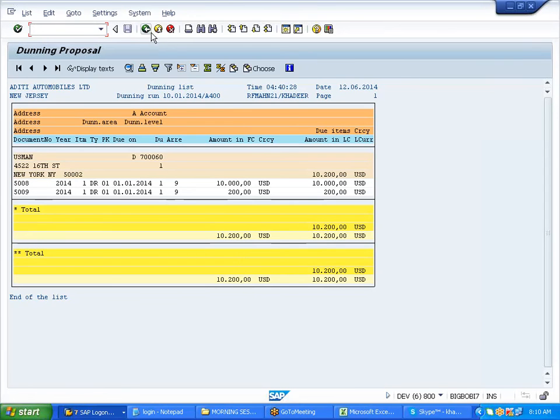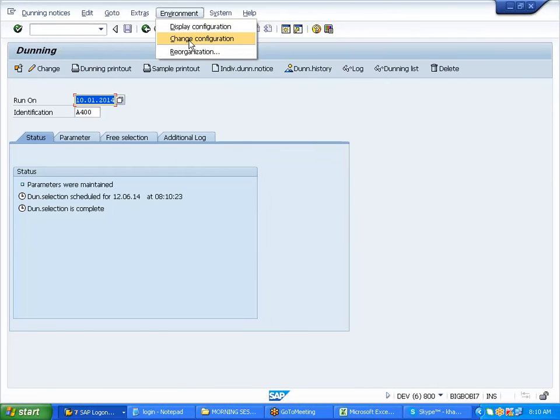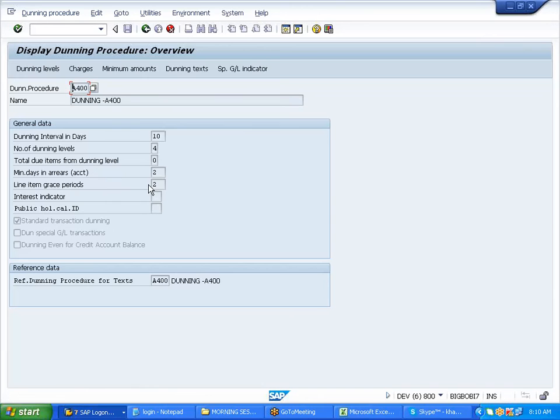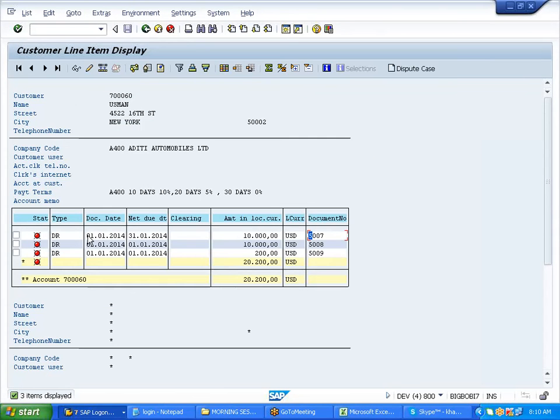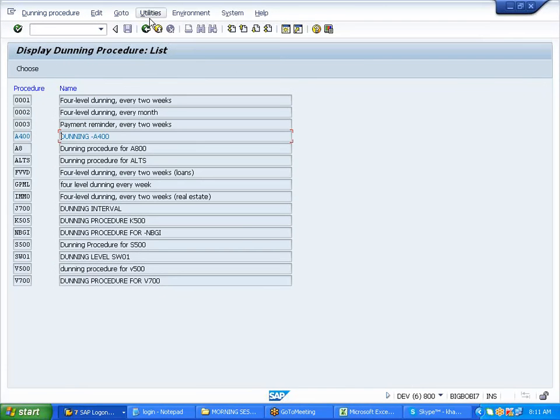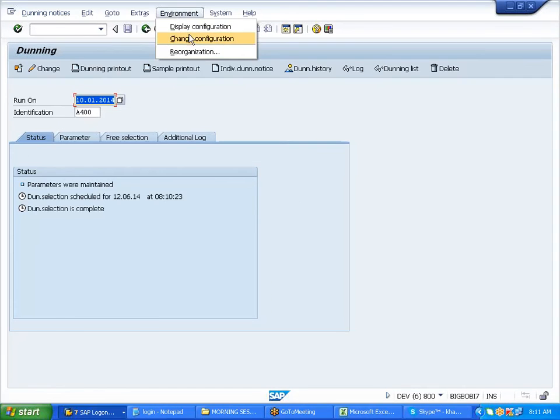See? So I have one question. The other two invoices that it is taking, why is the due date the same as the posting date? Because I maintained it that way in the invoicing. Both of these are on the same date, right? See, the due date is 01 only. That is why it's picking the other two, and why it's not picking this invoice.